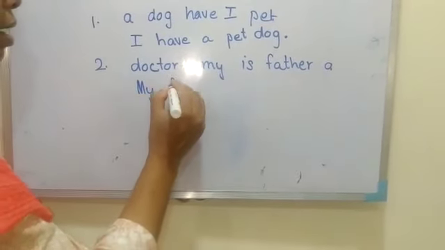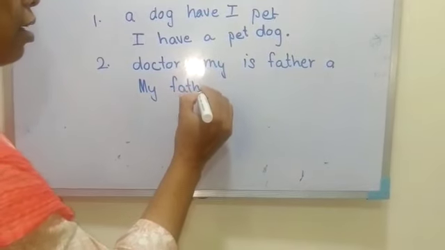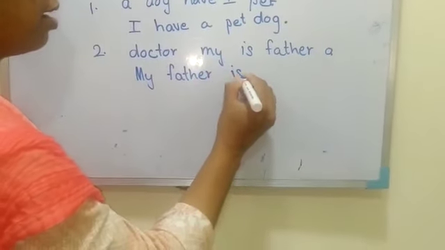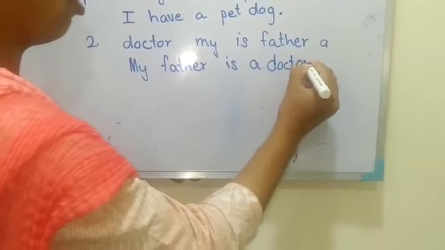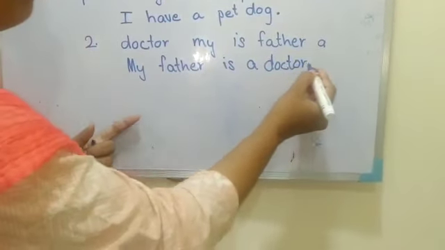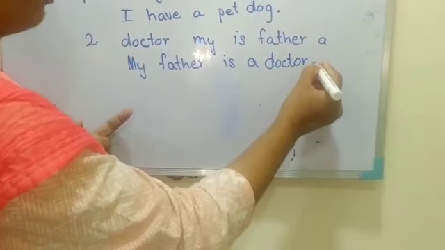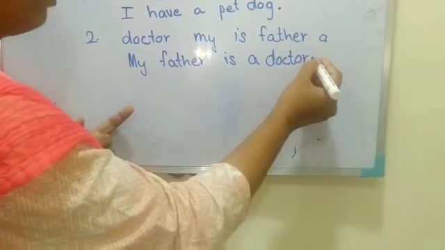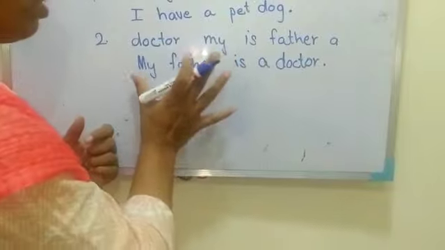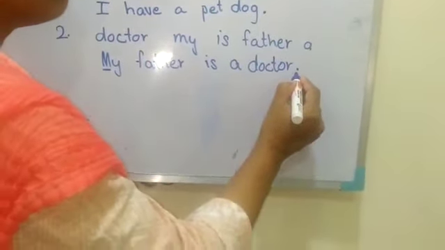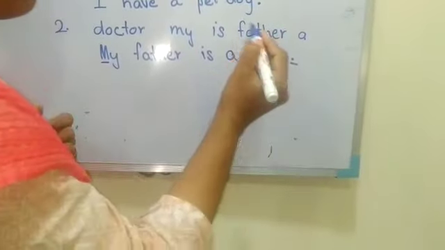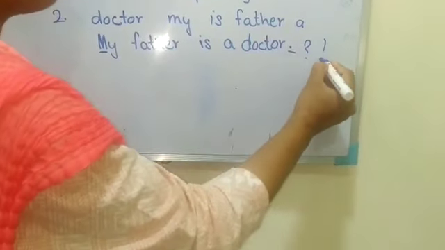My father is a doctor. And then what should I do? Full stop, a dot. This is called a full stop, and a sentence, again I am telling you, begins with a capital letter and ends with a full stop or question mark or exclamation mark.